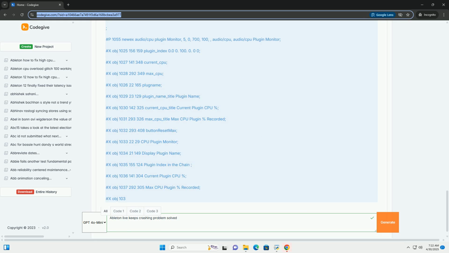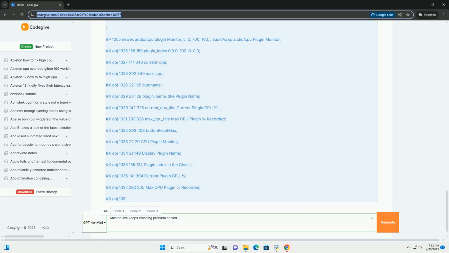Boxes. Box. ID, obj13. Max class, button. Num outlets, 1. Outlet type, bang. Parameter underscore enable, 0. Patching underscore rect, 113.0, 35.0, 24.0, 24.0.